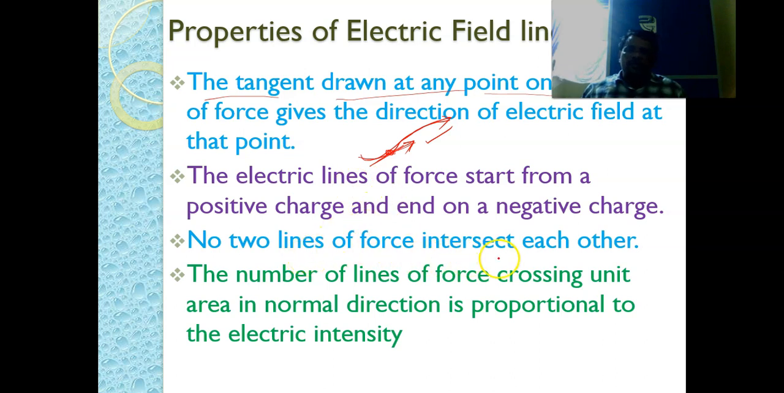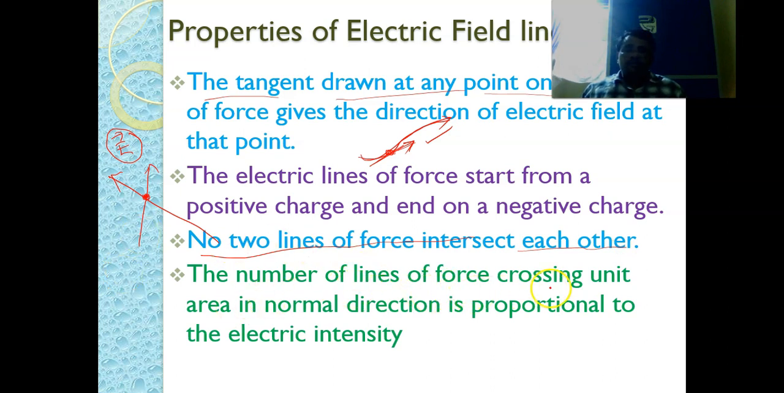No two lines of force intersect each other. This is a very important point. Suppose this is one electric field line, and this is one more electric field line. If they intersect, what happens at this particular position? The electric field will have two directions. That means a single electric field will have two directions. That is not at all possible. So no two lines of force intersect each other. That's why this is the condition.